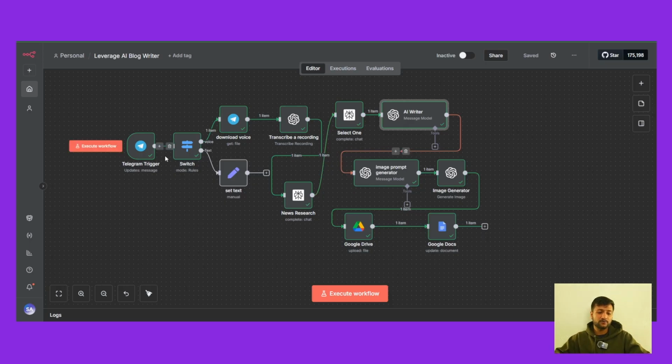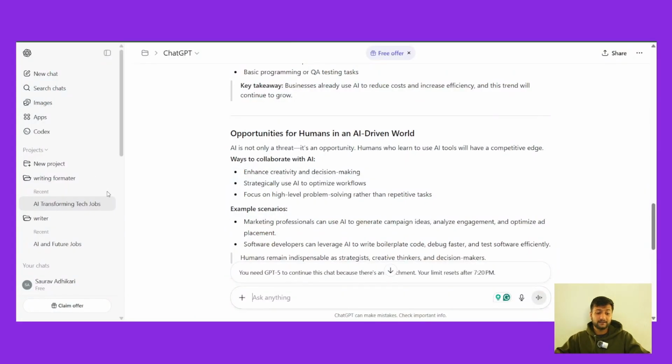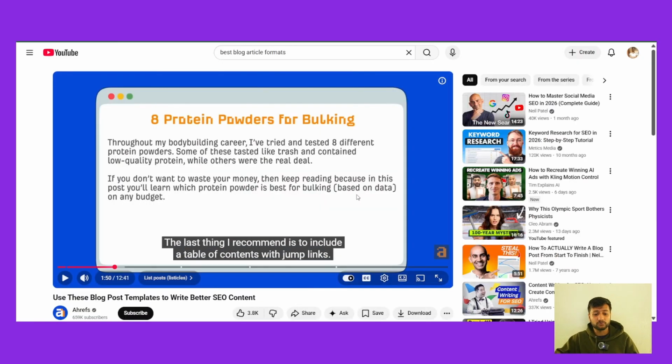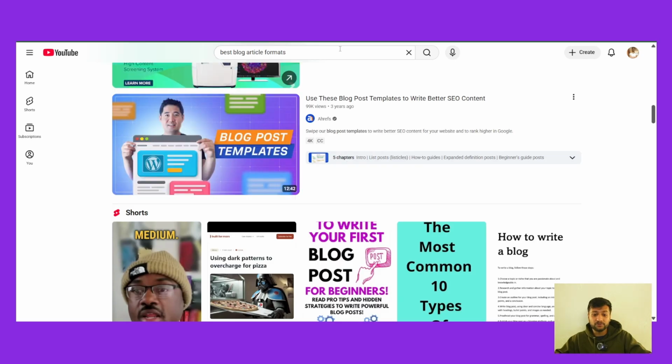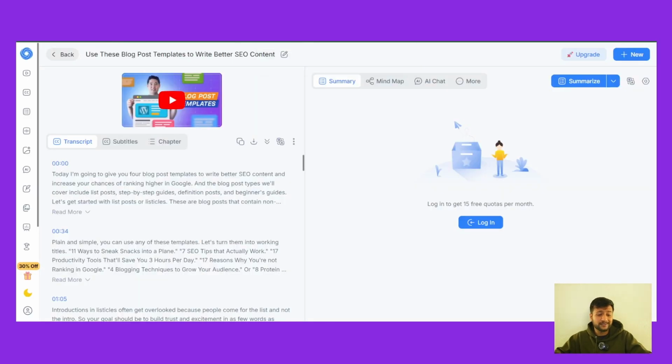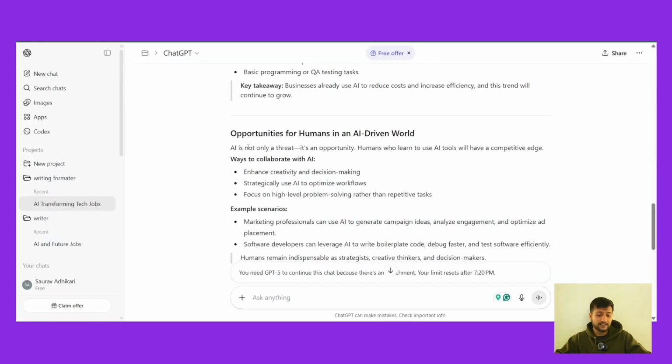But even if you don't know how to use or build an AI agent, I'm sure you know how to create a project. I'm sure you know how to use ChatGPT and create a project. I'm sure you know how to go through YouTube and find videos that teach you how to write articles and how to better format your articles. I'm sure you'll know how to go into notegpt.io, transcribe, create a guideline, and then create a project on ChatGPT.